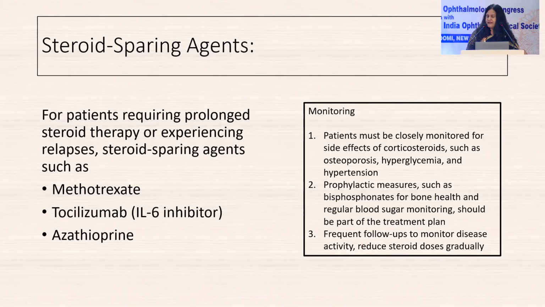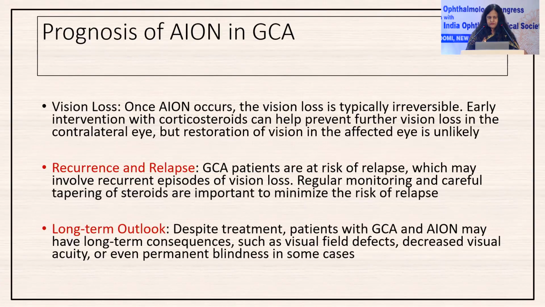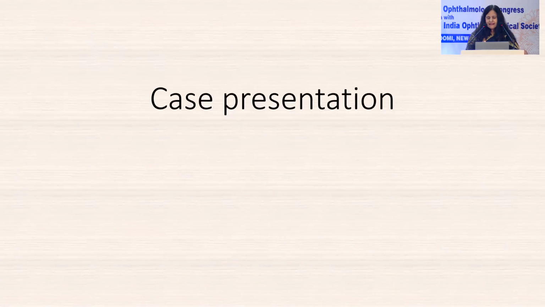These are elderly patients that are being kept on prolonged steroids. One must monitor these patients for side effects of steroids, which include osteoporosis, hyperglycemia, and hypertension. Prophylactic measures such as bisphosphonates for bone health should be proactively given, and frequent follow-ups with the rheumatologist are advisable. So what's the prognosis of AION and GCA? One should be aware that this condition can have recurrences and relapse. The long-term outlook can become very poor if there is bilateral vision loss because of arteritic ischemic optic neuropathy.